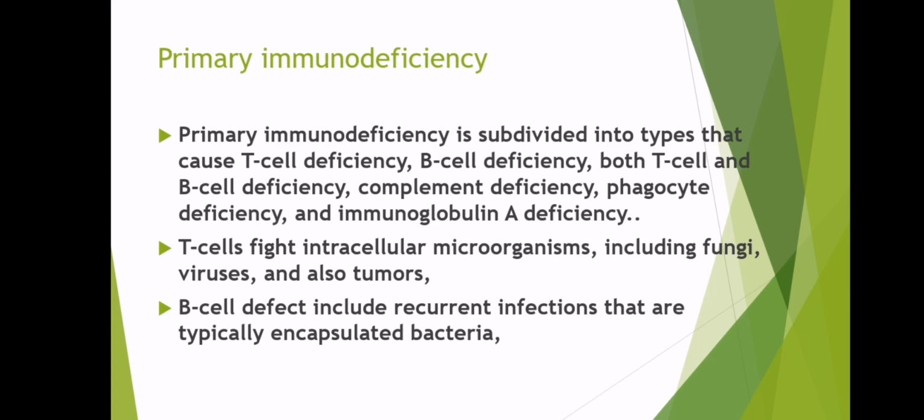It is subdivided into types that cause T cell deficiency, B cell deficiency, both T cell and B cell deficiency, complement deficiency, phagocyte deficiency, and immunoglobulin deficiency. T cells fight intracellular microorganisms including fungi, viruses, and also tumors. B cell defects include recurrent infections that are typically from encapsulated bacteria.